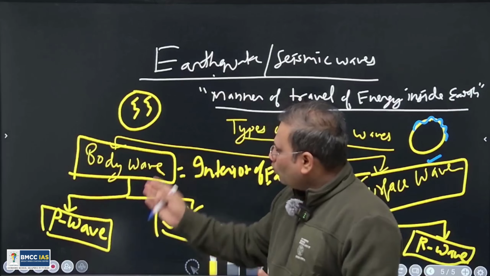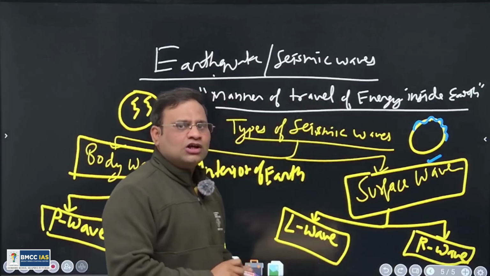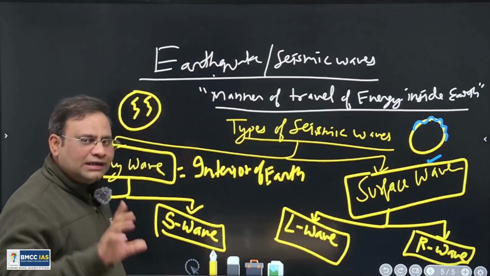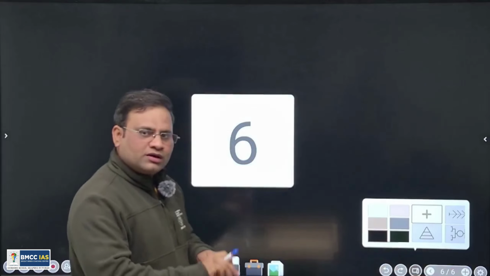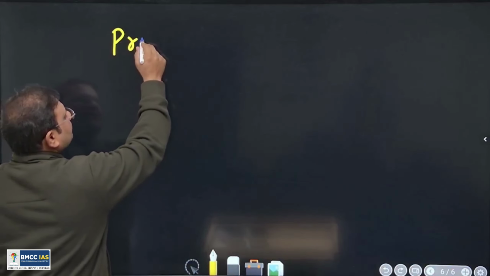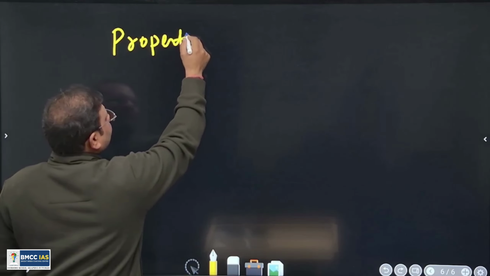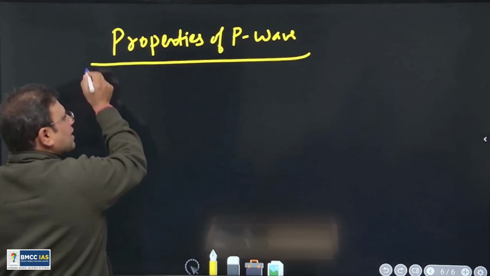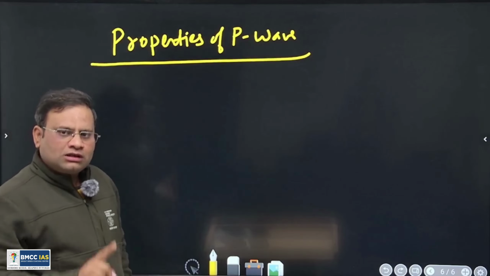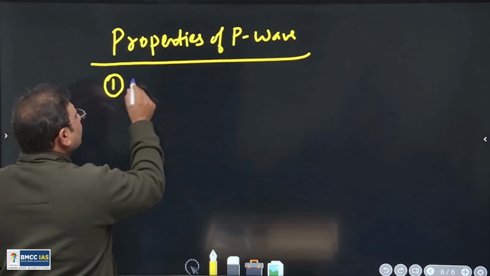How? For that, we have to understand the properties of the P and the S wave. So let's first see the properties of P wave, the primary wave. Number one thing, it is a longitudinal wave.